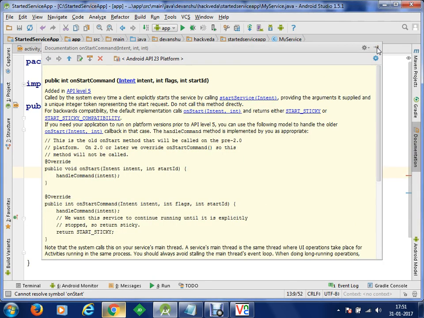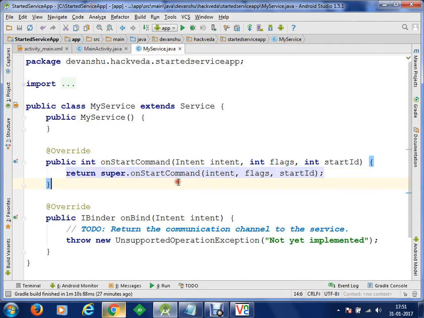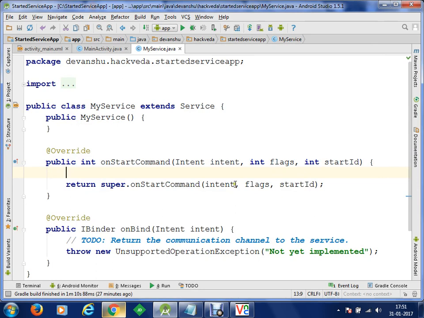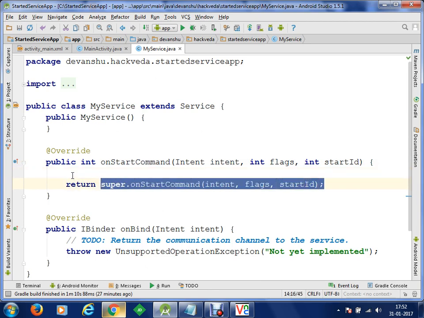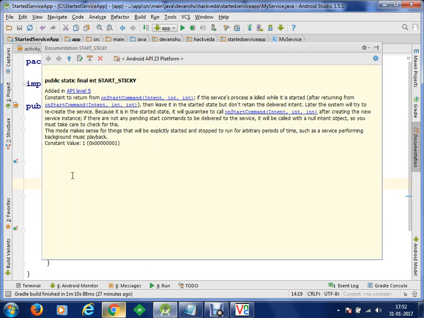Once we have written the code here, you can see that your onStartCommand has been overridden. As soon as this onStartCommand is started, it will receive the intent, the flags, some additional data if you want to specify, and you will receive the request ID as well. Once you have received the request ID, now you can execute your service. I want this service to run indefinitely. So in order to run it indefinitely, I am going to return a value known as START_STICKY.